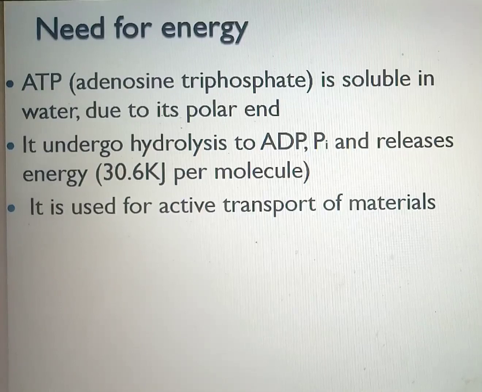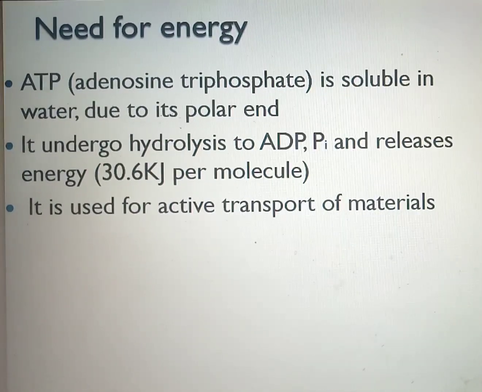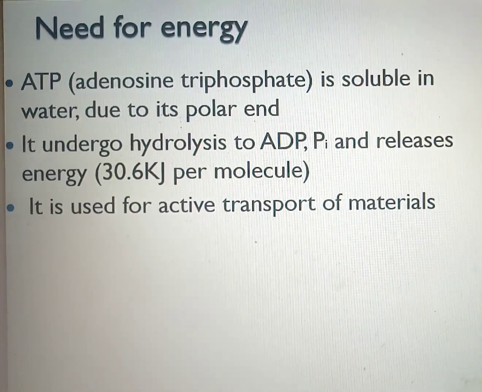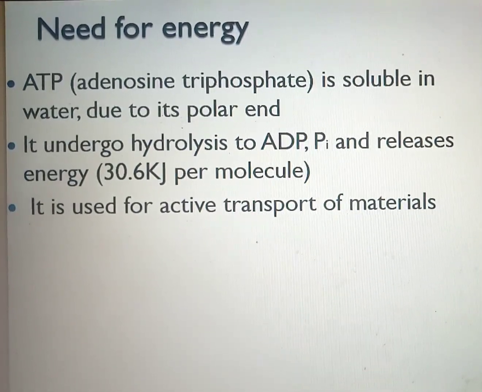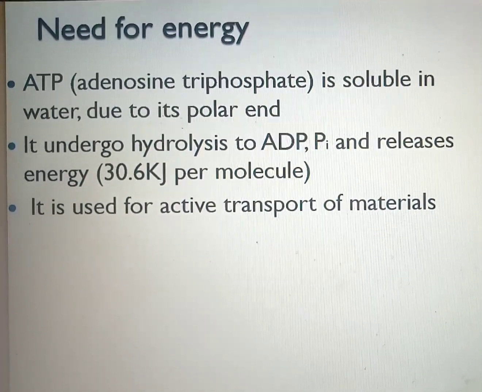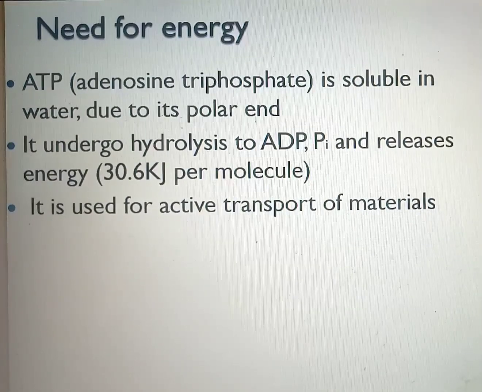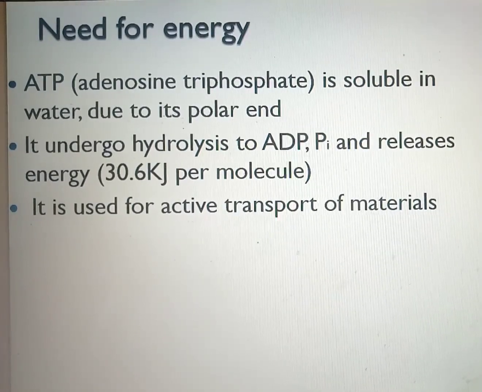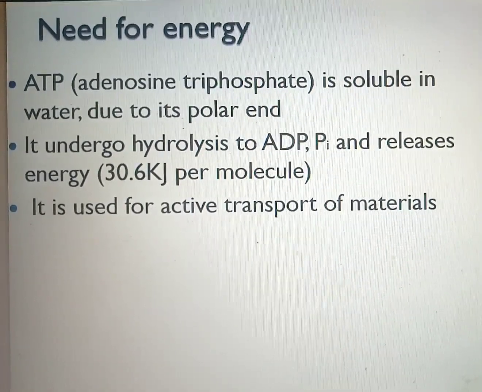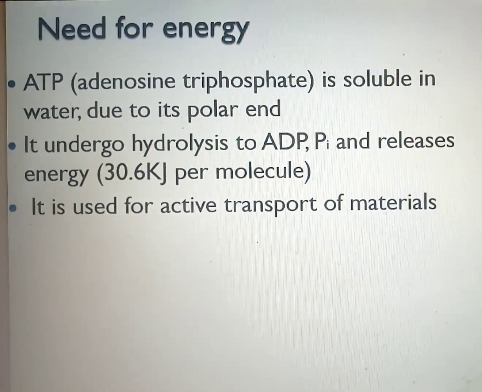So the energy released, one, is used to carry out active transport of materials in every living cell. Now you can ask, what is active transport? I will do a video on transport that will show you the different types of transport that you have in human beings.